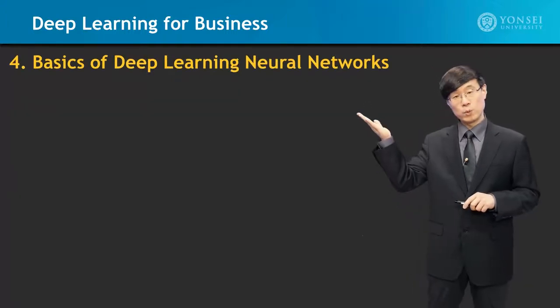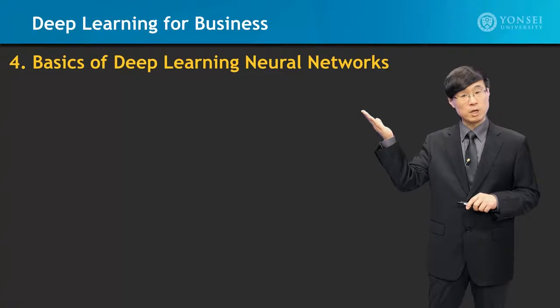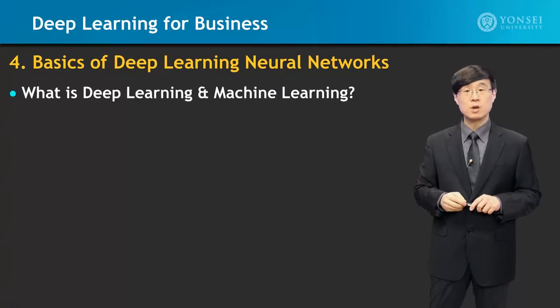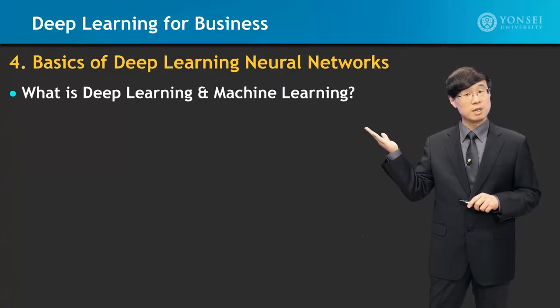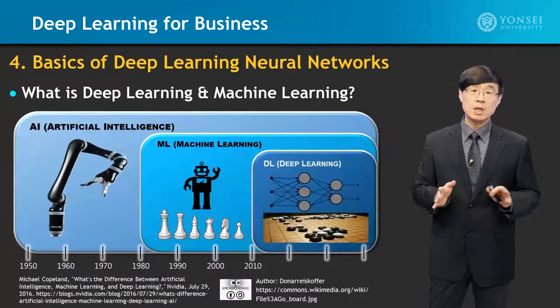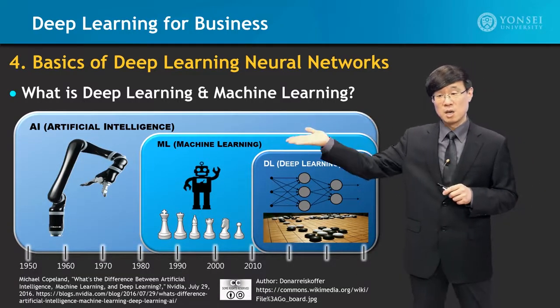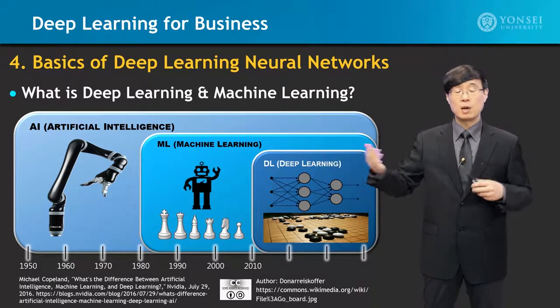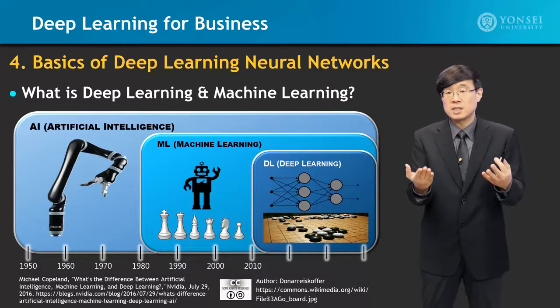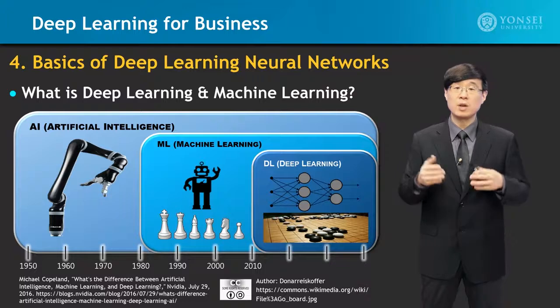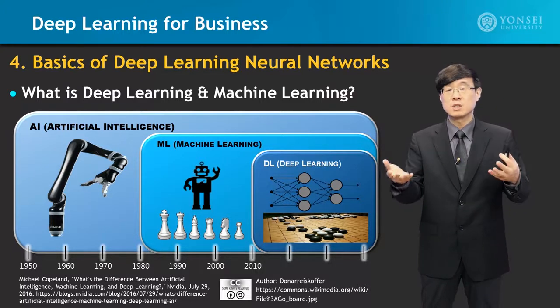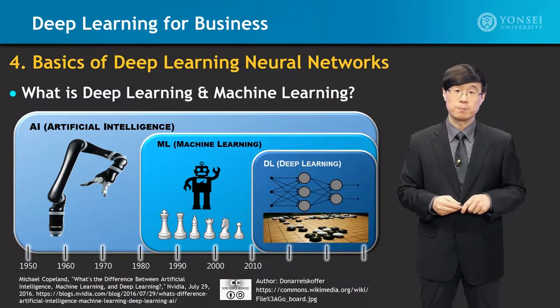In Module 4, we will look into the basics of deep learning neural networks. We will start with what is deep learning and machine learning. We will look into it based upon a comparison between artificial intelligence, machine learning, and deep learning, and we will look into what actually distinguishes these three and what are the characteristics of the results we can obtain from them.